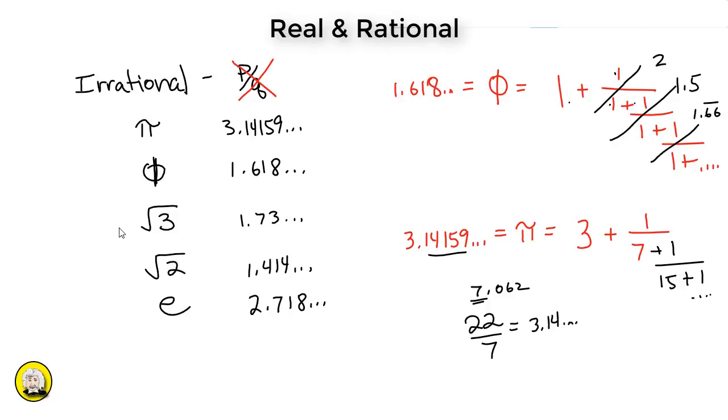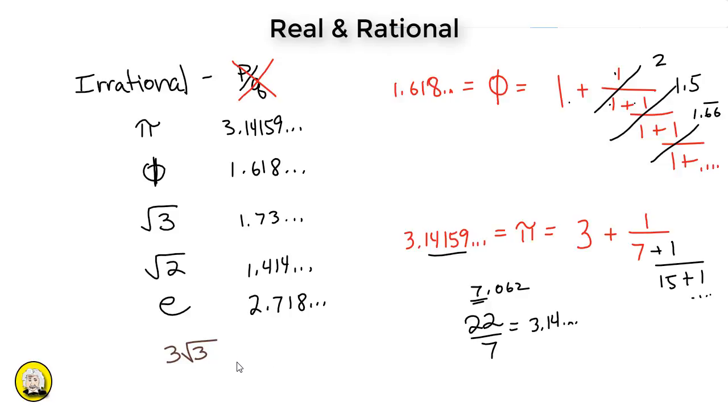Likewise, if we look at, say, the square root of 3 or square root of 2, we could also note that the square root of any integer that's not itself a perfect square will be an irrational number. 3 is not a perfect square, 2 is not a perfect square, so the square root of those numbers will be irrational. Likewise, the square root of 5, 7, any prime or any integer that's not a perfect square will be irrational. It should also be noted that any multiple of an irrational number, say 3 times the square root of 3, will also be irrational.